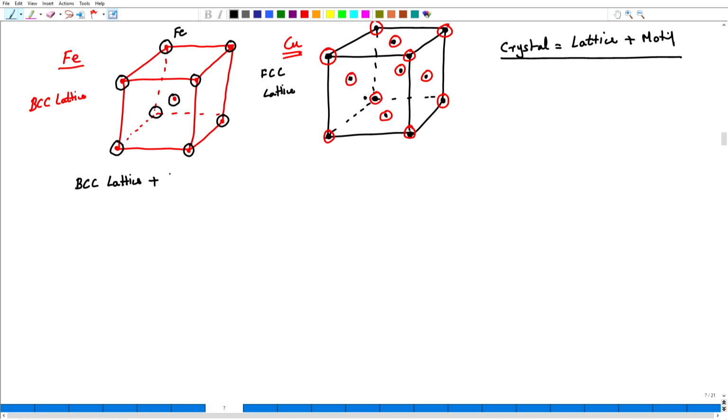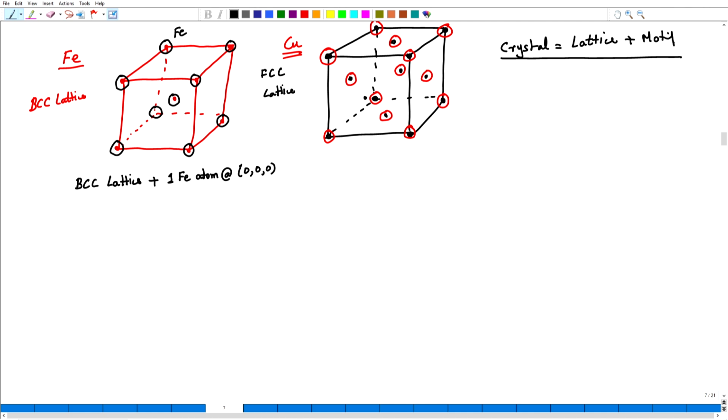Motif is one iron atom at coordinates 0, 0, 0. Now remember, going back maybe 2 lectures back, we said that crystal is equal to lattice plus motif is a vector addition.